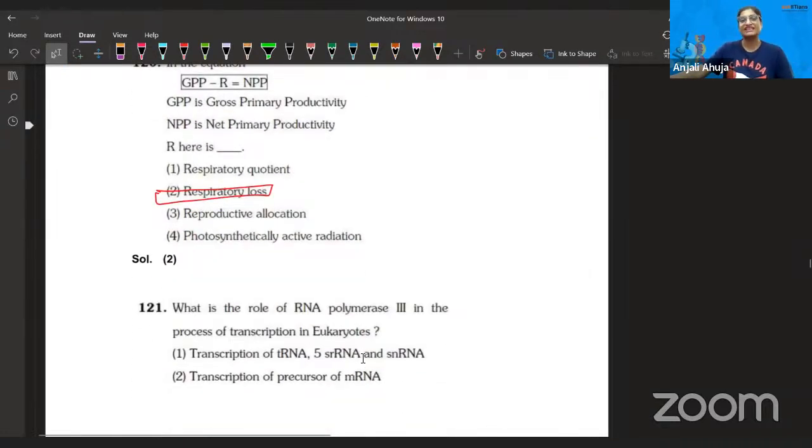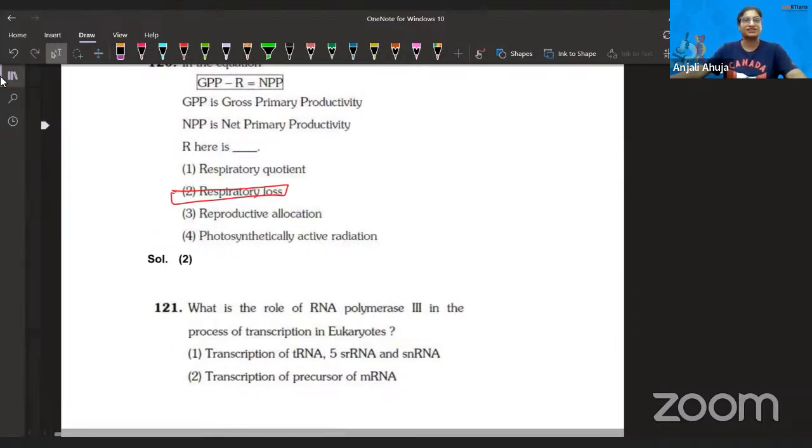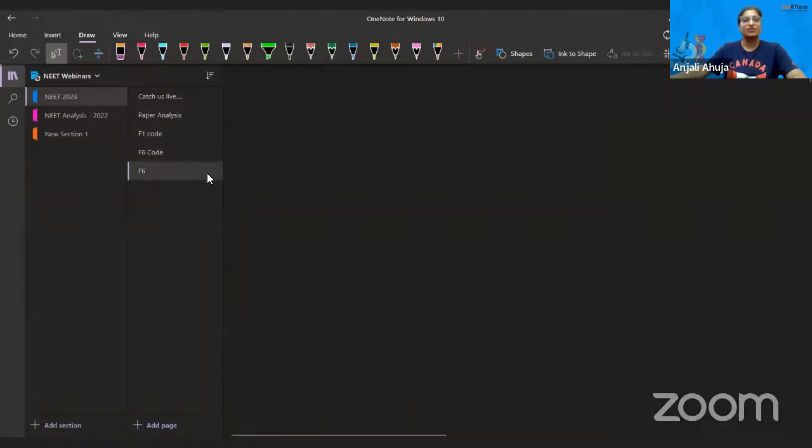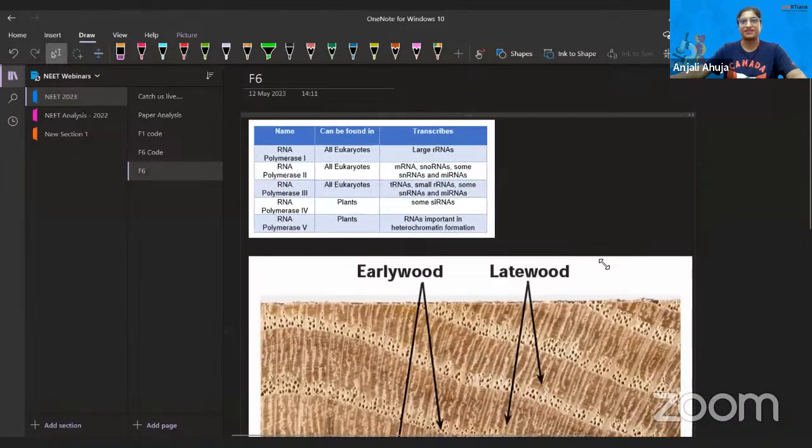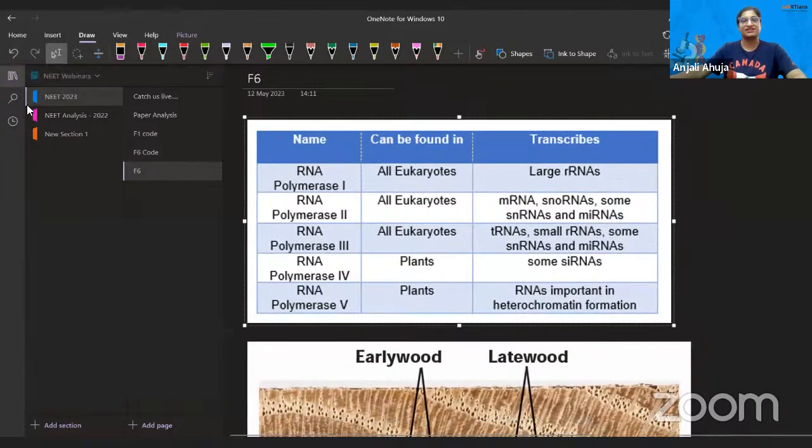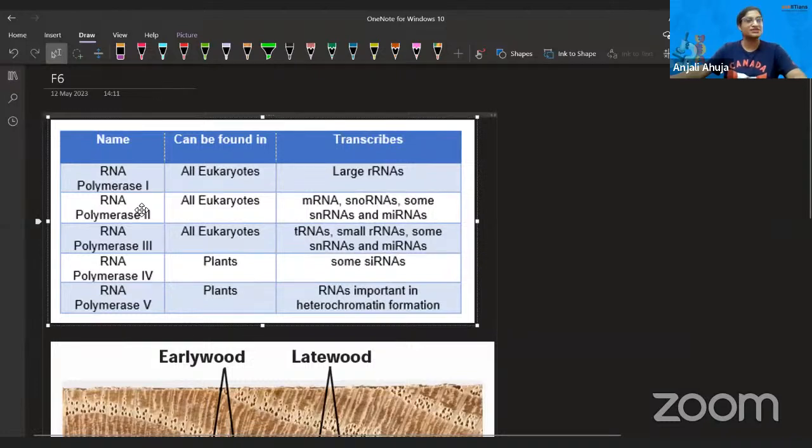What is the role of RNA polymerase III in the process of transcription in eukaryotes? I uploaded this table here. Just a reminder that RNA polymerase is of many types in eukaryotes. RNA polymerase 1, 2, 3, and they are making different components. Like Pol 1 is coding for larger ribosomal RNA, Pol 2 is coding for messenger RNA, snoRNA, some snRNA, and polymerase III transfer RNA, small ribosomal RNA, some small nuclear RNA, and this is again small interfering RNA, siRNA.